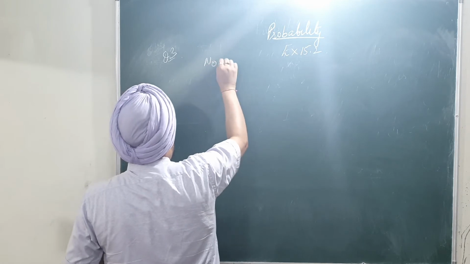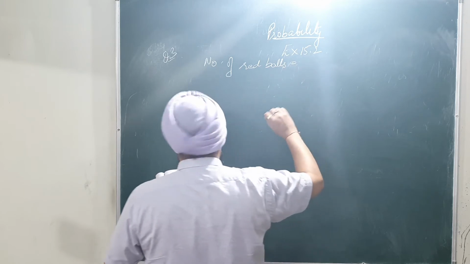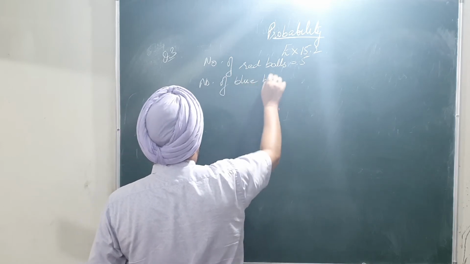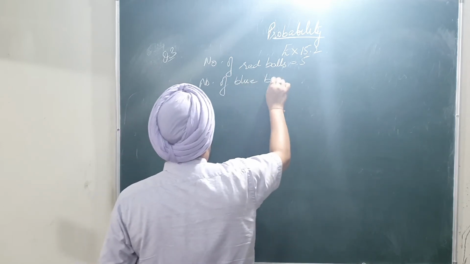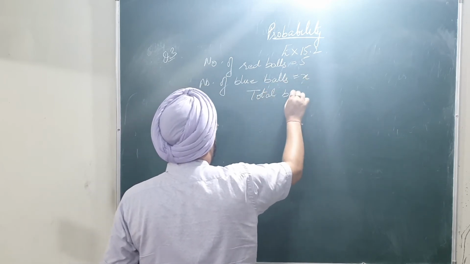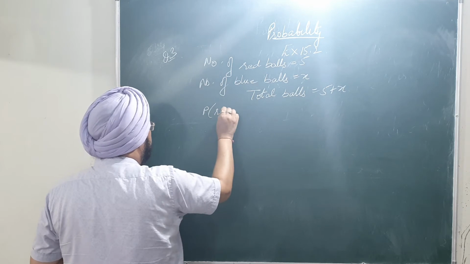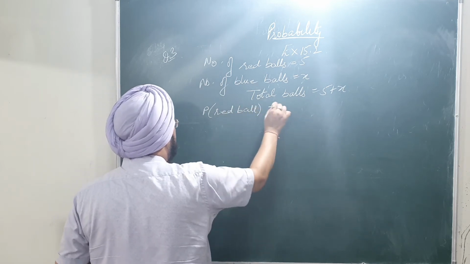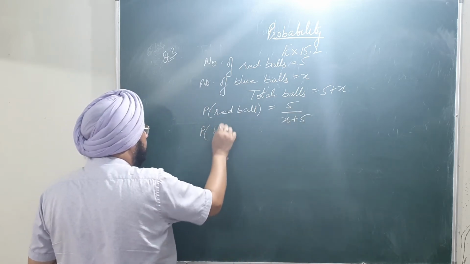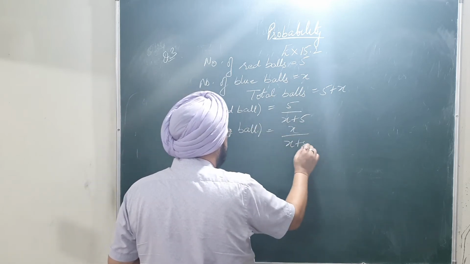So the number of red balls, that is given as 5. Number of blue balls: let us suppose the number of blue balls be x. Total balls will be equal to 5 plus x. So the probability of red ball must be equal to 5 upon total number of balls, and the probability of blue ball is x upon total number of balls.